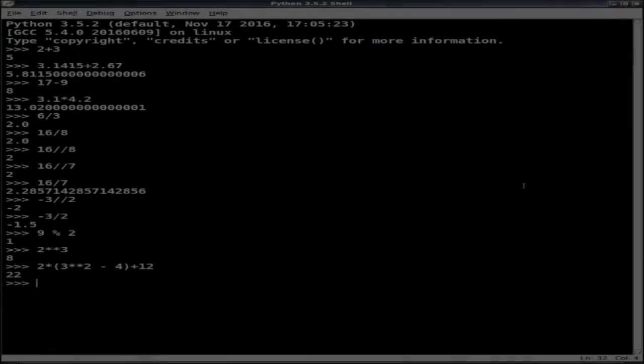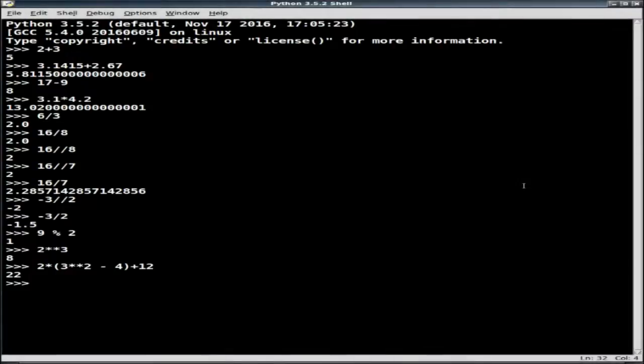Now, Python will not only handle our integers and our floating point types, it will also handle complex numbers. So we can represent complex numbers, instead of using i as the square root of -1, Python will use j.